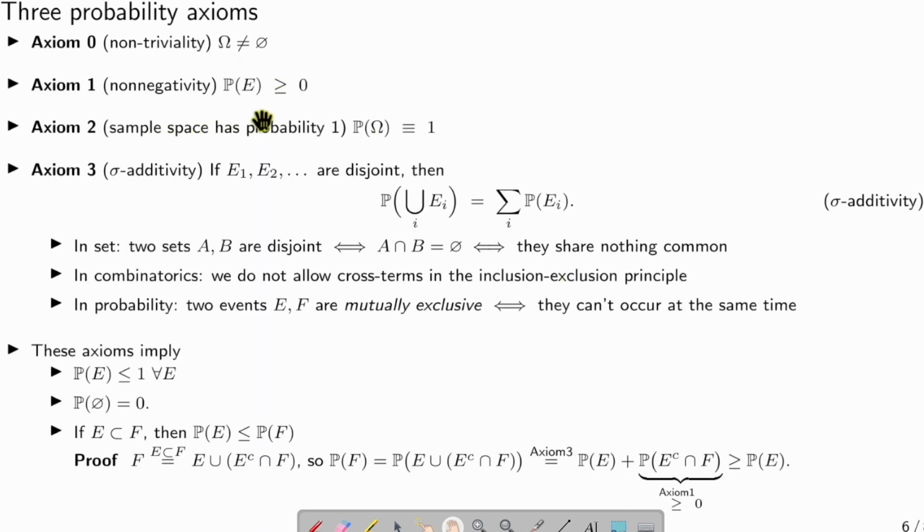The second thing is that all probabilities have a value larger than or equal to zero. And axiom 2, the probability of omega is 1. And lastly, this one is slightly complicated. You can think of it as a special case of the inclusion-exclusion principle.